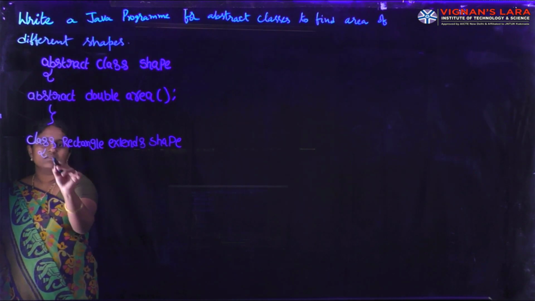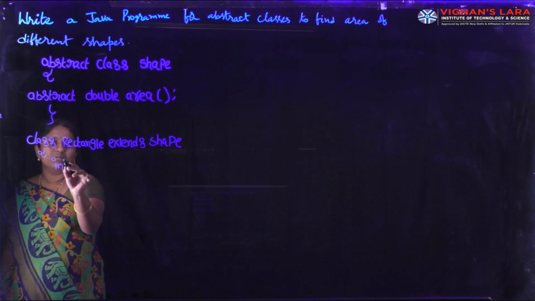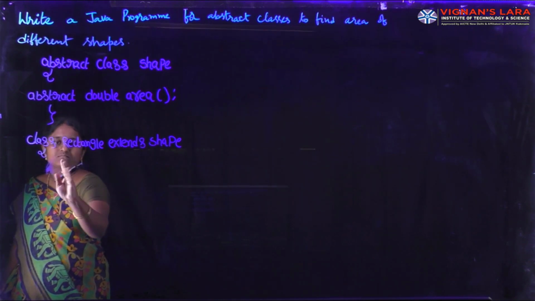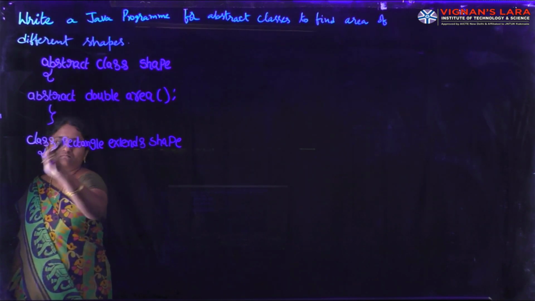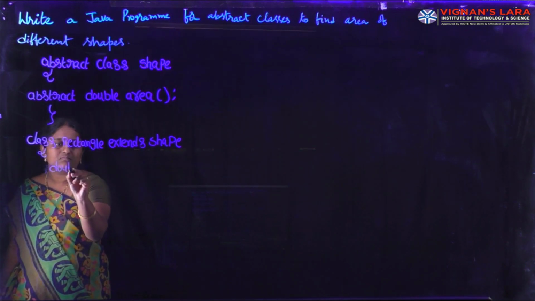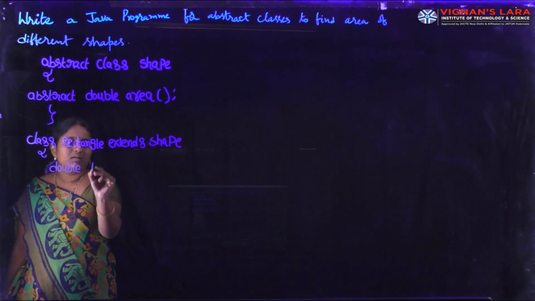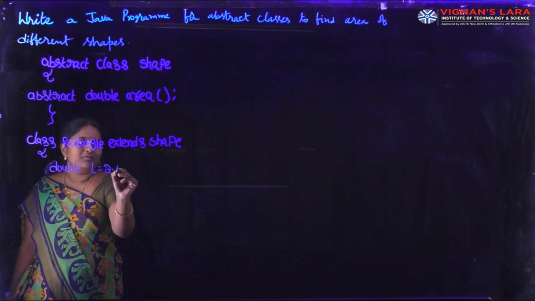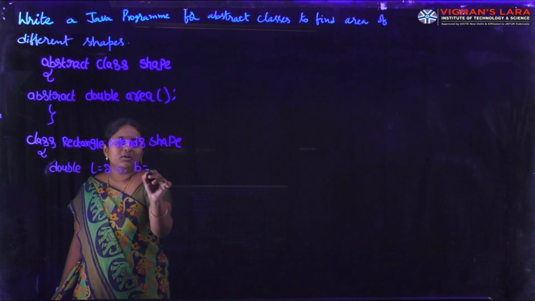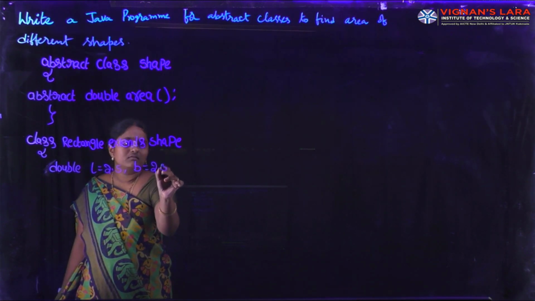In this class I am defining two variables, double length equal to 2.5 and breadth equal to 2.5.